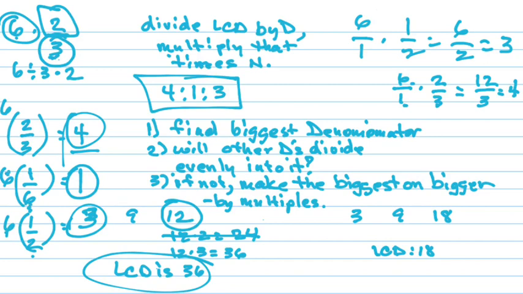6 divided by 6 turned into a 1. Divide first and then multiply times the top. Or just multiply straight across, and then you can do it the other way. This example.